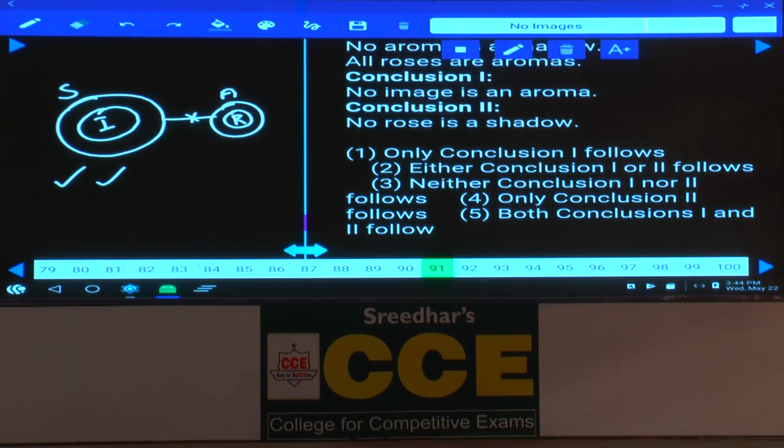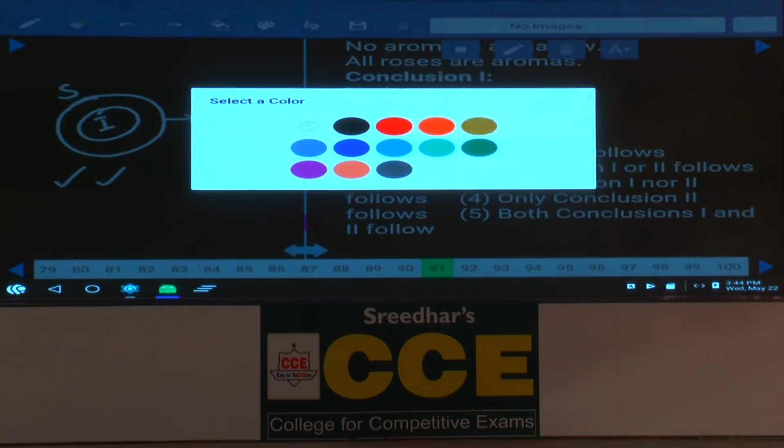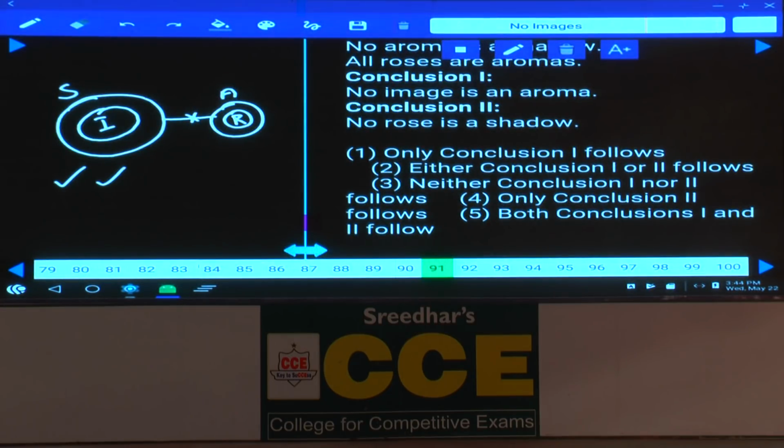As both these two are negative conclusions, in order to make that one false, now we need to draw the complementary pair. And what is the first one? No image is an aroma. Now we need to prove some images are. Is it possible to draw like this? No. Hence alternate diagram cannot be drawn. This will be true forever. Then no rose is a shadow. Now in order to make this one false, rose and shadow must be here. Now this one is also not possible. Hence what is your answer? Both the conclusions follow. Both 1 and 2, it is choice 5. 91, choice 5.